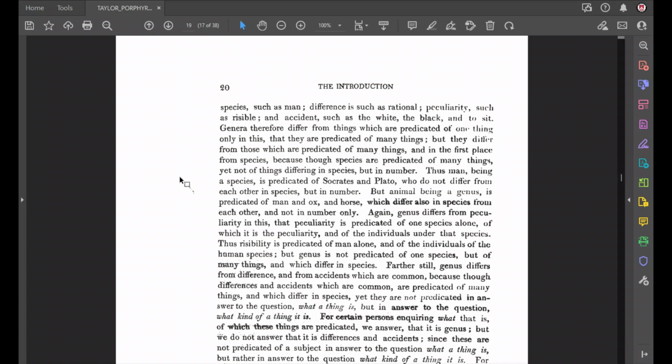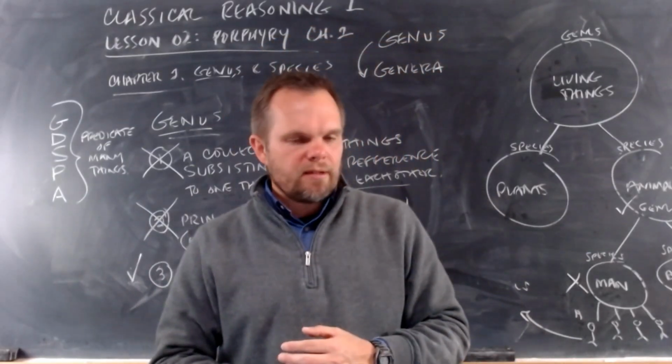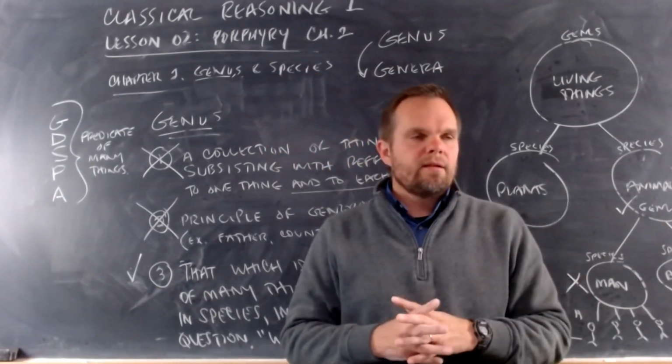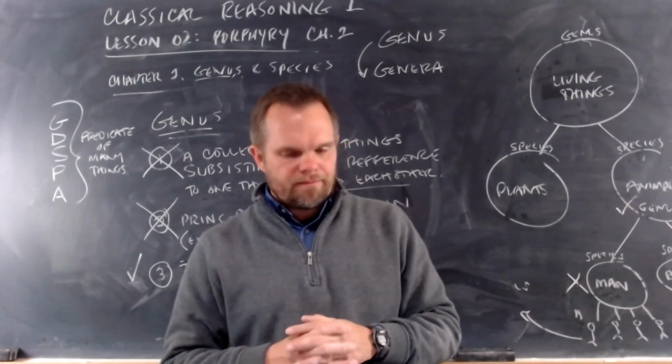He's going to explain what each of the predicables are, the classes of predicates. He's going to explain what they are, and then he's going to compare and contrast them all. So you can see really clearly what each of them is. All right? So, to wrap up this lesson, we're getting started in the study of Lesson 2 in Porphyry's introduction.